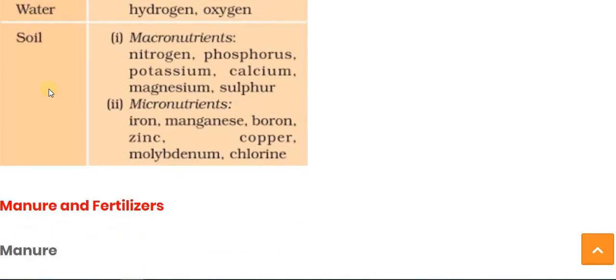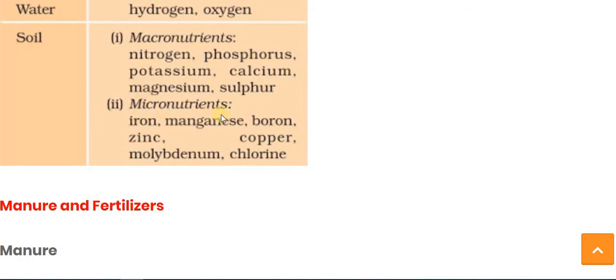The second source is water, and from water they get the nutrients hydrogen and oxygen. And from soil it requires two kinds of nutrients according to the required amount: macronutrients and micronutrients. Macronutrients are required in major amounts, more than micronutrients. In the macronutrients, the elements nitrogen, phosphorus, potassium, calcium, magnesium and sulfur are required in more amount, which is why they are known as macronutrients. Plants get all these nutrients from the soil.